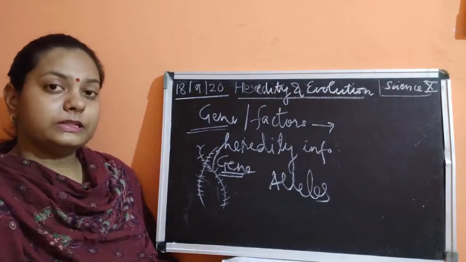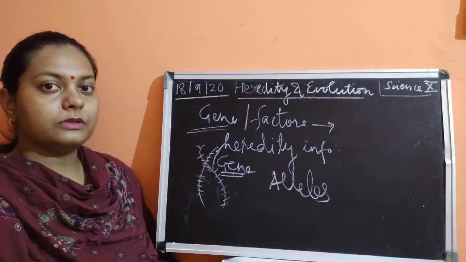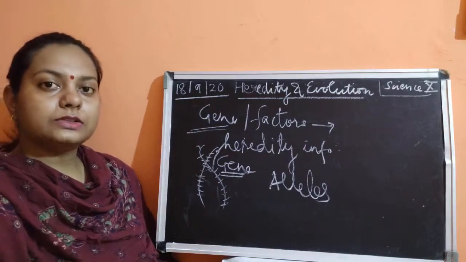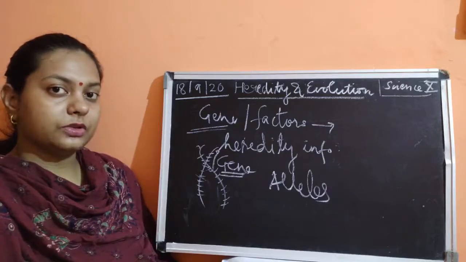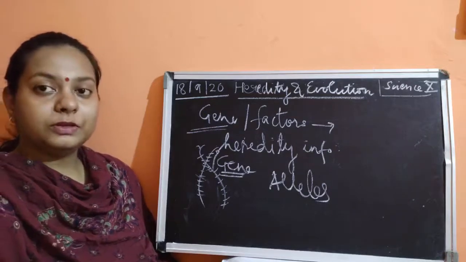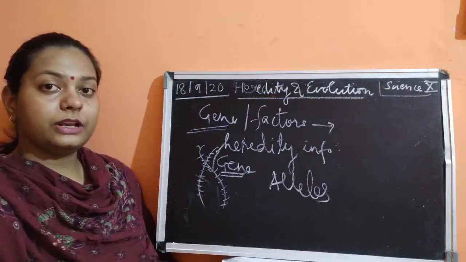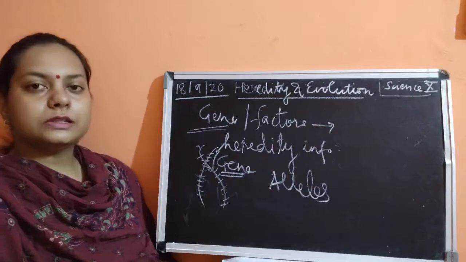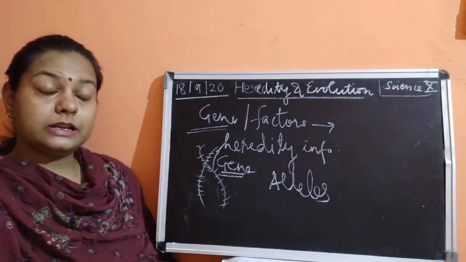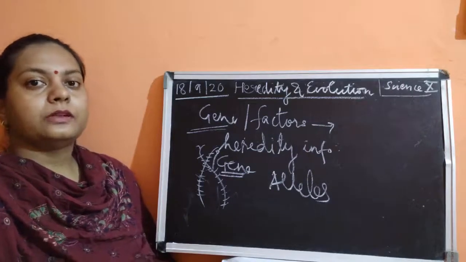Even in plants, some are very tall, some are very short, and some only creep on the ground. So there is variation in the trait called height.